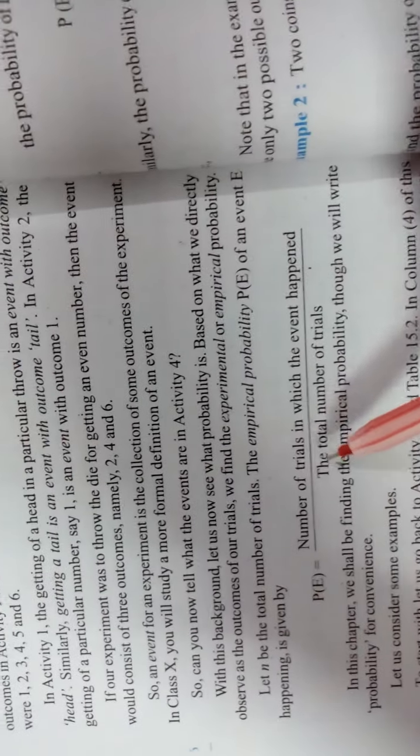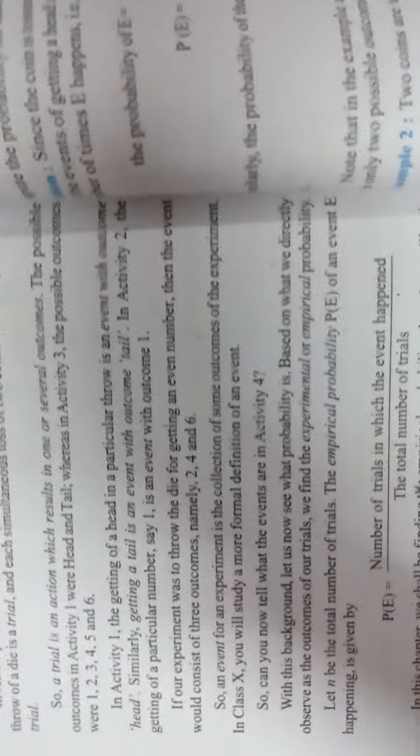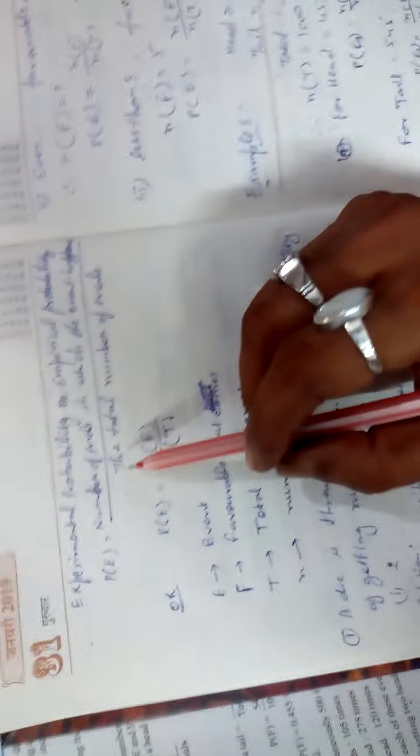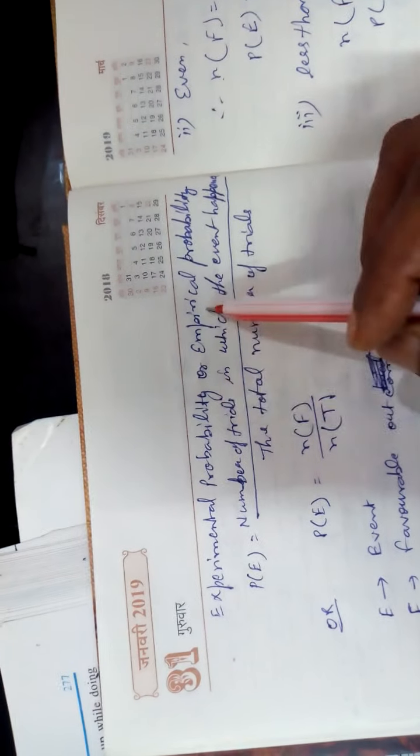Getting a head, then the event, then the outcome is head, when a coin is tossed. So the number of trials, what is the trial you are doing? You are doing an activity. So this is called empirical probability. What are empirical probabilities? Experimental probabilities you are studying. You are doing the experiment and getting the data.